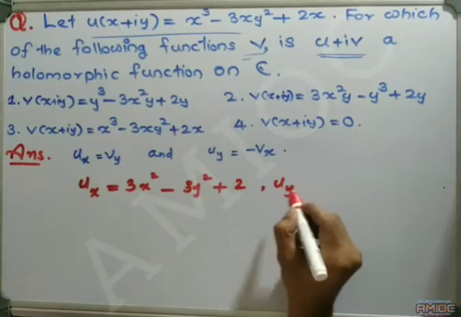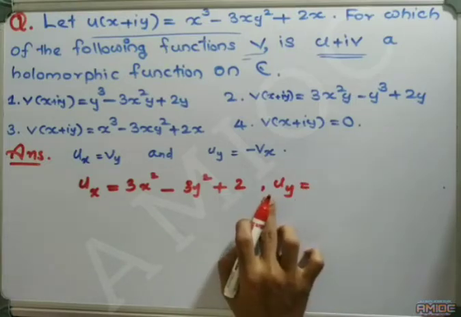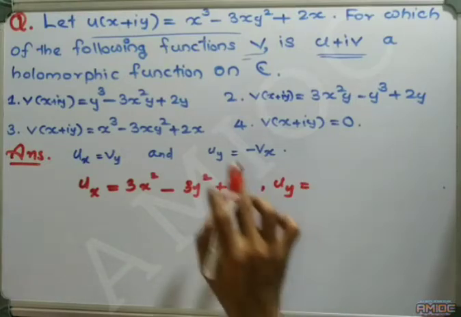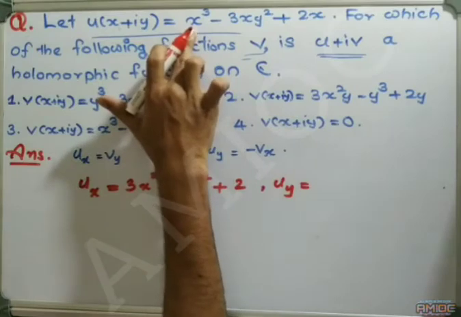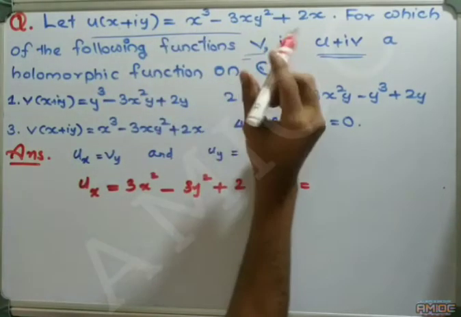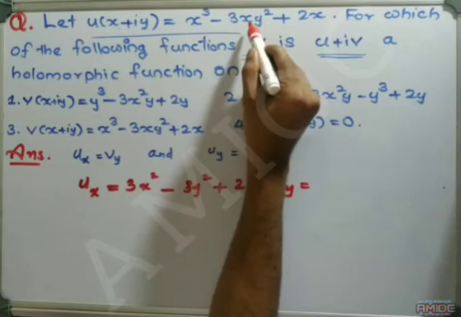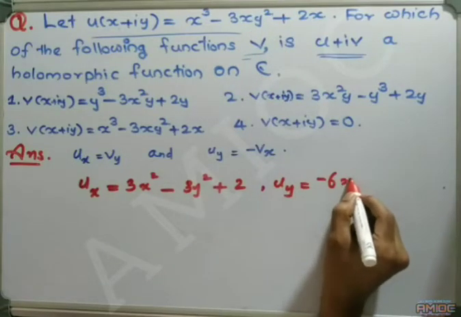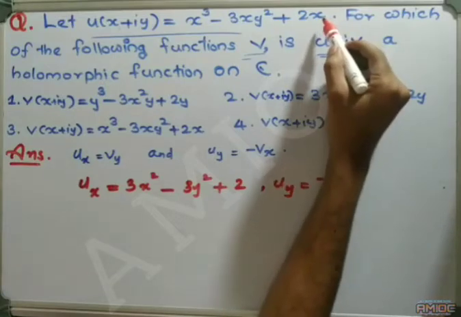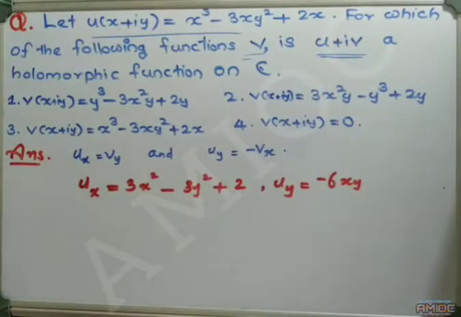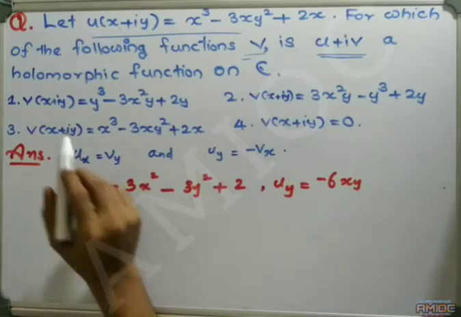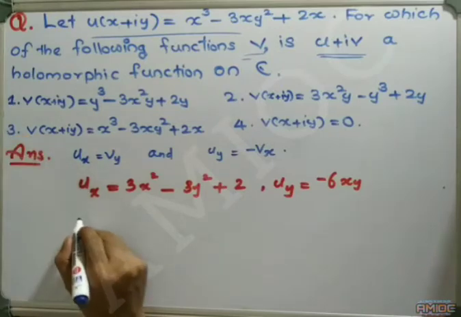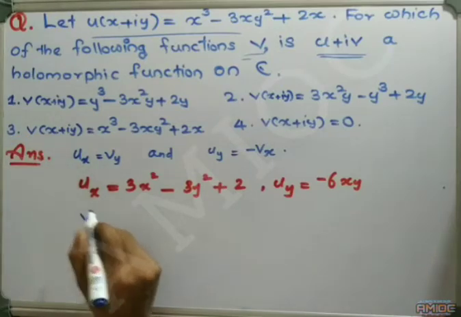Also, uy: the derivative of x cube with respect to y is 0, the derivative of minus 3xy square is minus 6xy, and the derivative of 2x is 0. As v must satisfy the Cauchy-Riemann equations, we can look at each of the options.